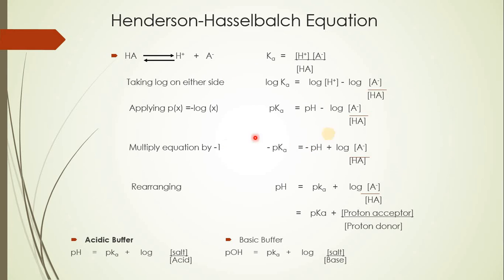Depending on this Henderson-Hasselbalch equation, buffers can be classified into two types, that is acidic buffer and basic buffer. In case of acidic buffer, the equation becomes pH is equal to pKa plus log of concentration of salt upon concentration of acid. Whereas in case of basic buffer, pOH, which is the representation of basic buffer, is given as pKb plus log of concentration of salt upon concentration of base.